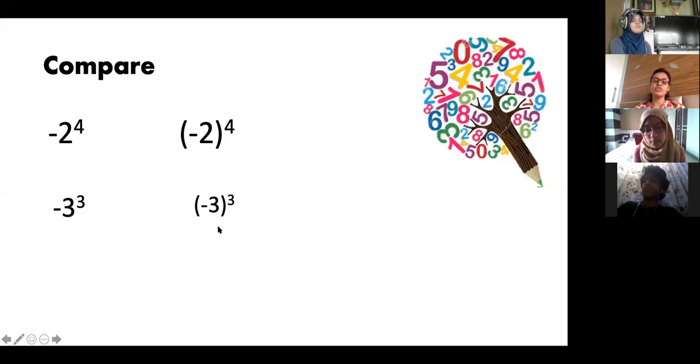So here, although the answer is the same, the question is different. Okay? Because here the base is 3, power is 3, and here the base is minus 3 and the exponent is 3. Is it clear? Although the answer is the same, the question is different. Do you understand this? Yes, ma'am.